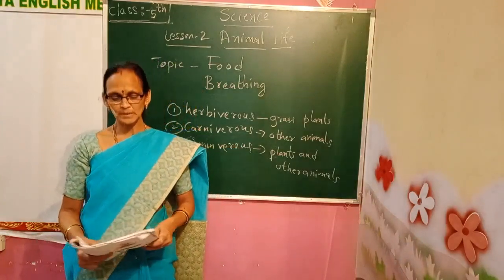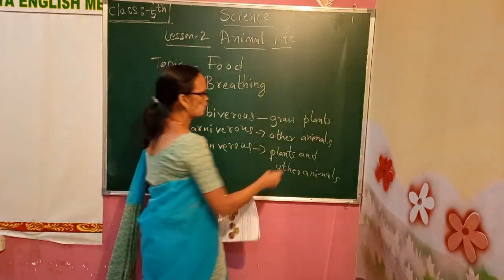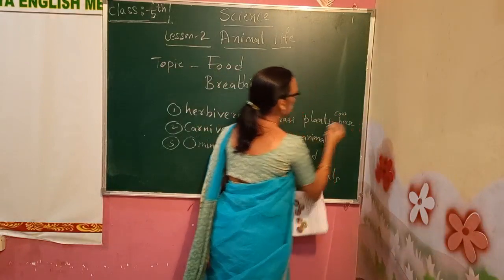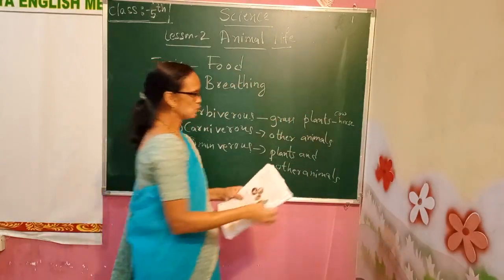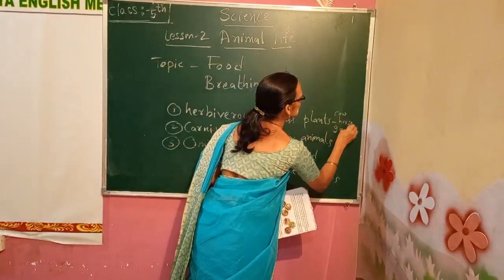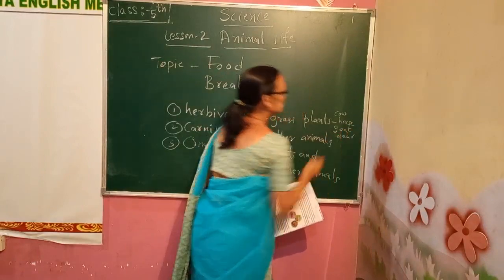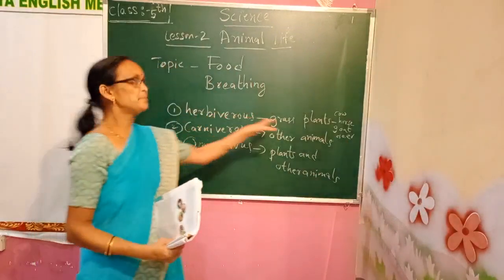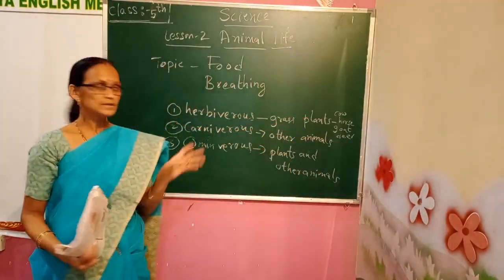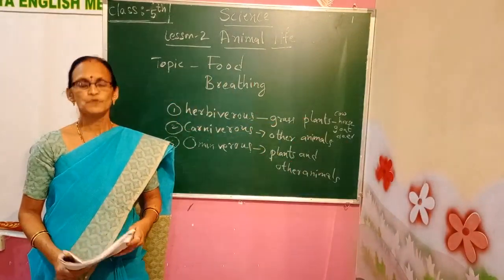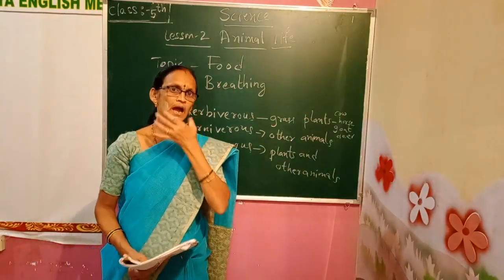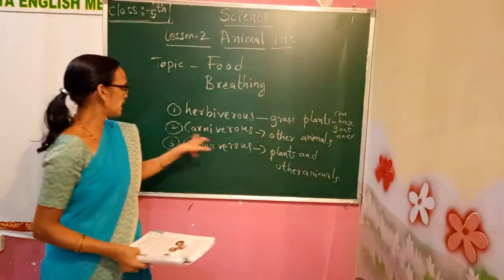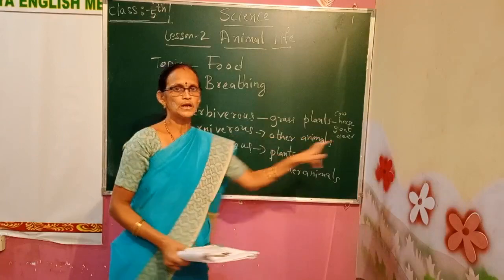For example, what are the herbivorous animals? Examples are cow, horse, goat, deer. You can also take rabbit. It is also a herbivorous animal, like elephant, monkey. These all are called herbivorous animals, which have sharp incisors and broad molars. Molars means backside. Now we'll talk about the carnivorous animals.